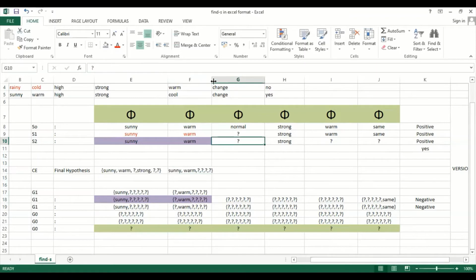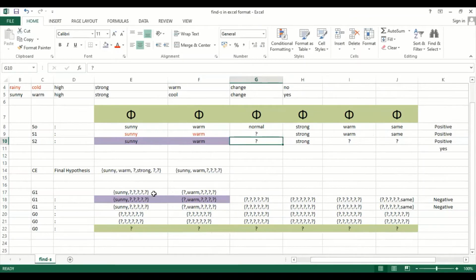In the same way, I can have one more here. Sunny and warm are also covered in both the hypotheses. Again we have strong here. We can have one more option. Aldo can also play a tennis game when it is sunny, next question mark, question mark, question mark, again strong, compare the strong now. Strong, strong, next question mark, again one more question mark. So this is another option where Aldo can play the tennis game here.